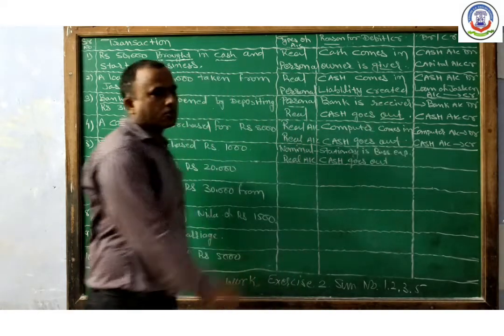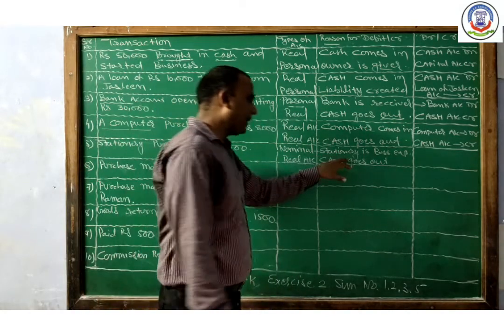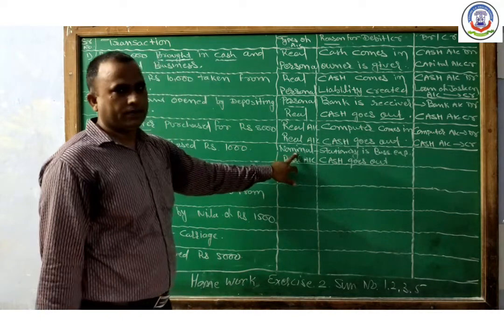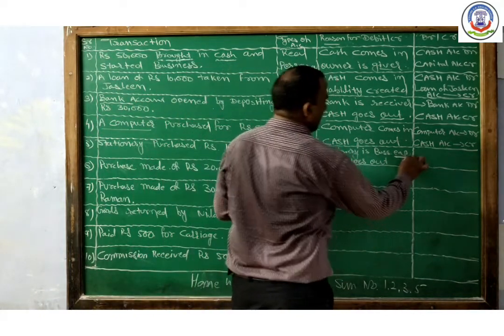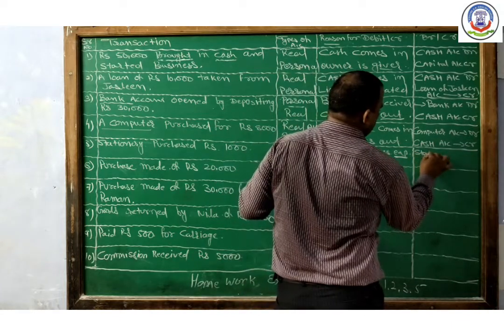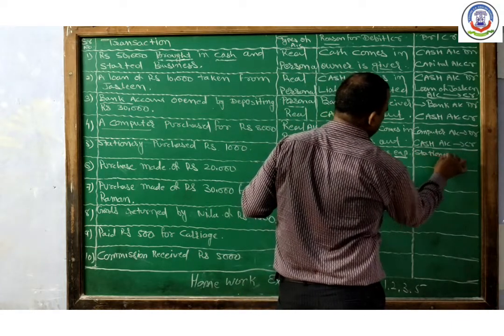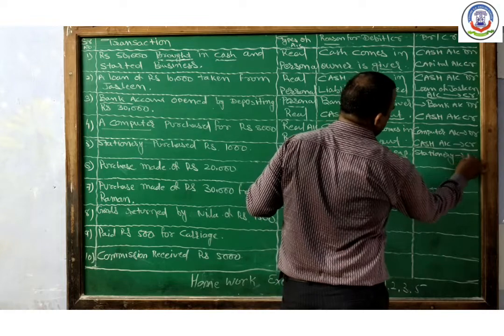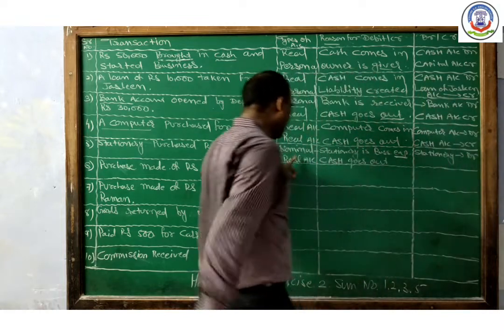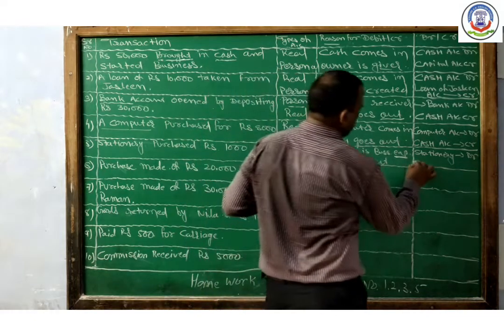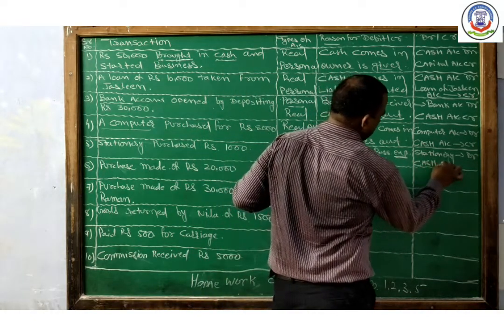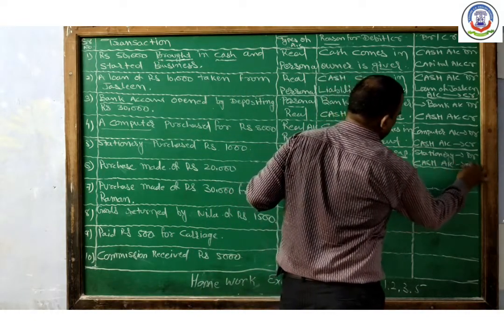And cash goes out. So apply the rule of nominal account: debit all the expenses. That's why stationery account debit, and apply the rule of real account: cash goes out. So cash account credit.